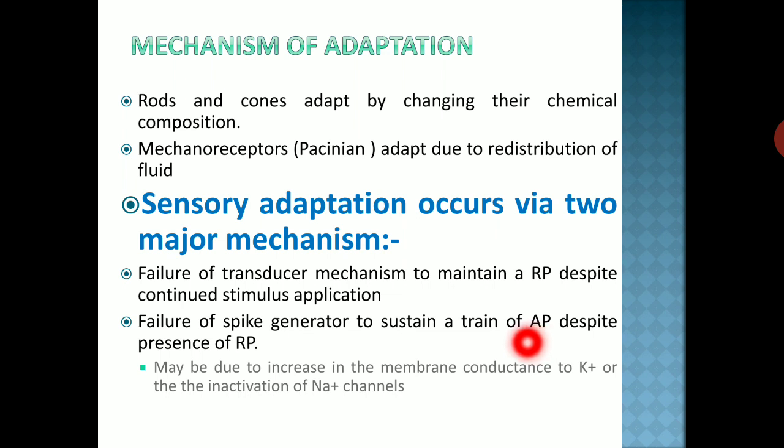There is an exit of potassium from inside to outside, so negativity increases inside the membrane. So there is hyperpolarization, and no conduction or firing of action potential occurs. And if there is inactivation of sodium channels, then there is no depolarization, and so no action potential. So that is the reason.